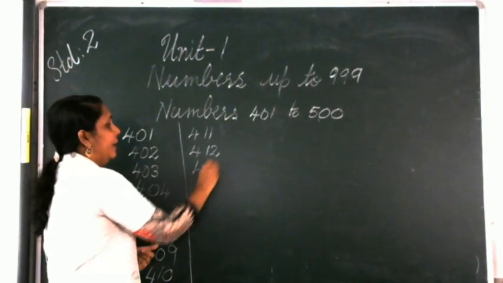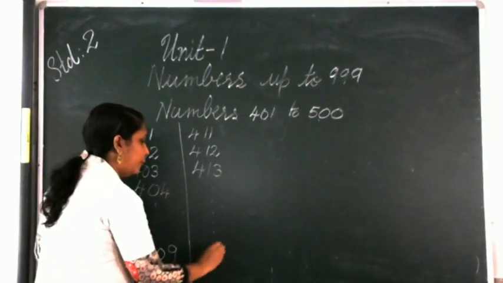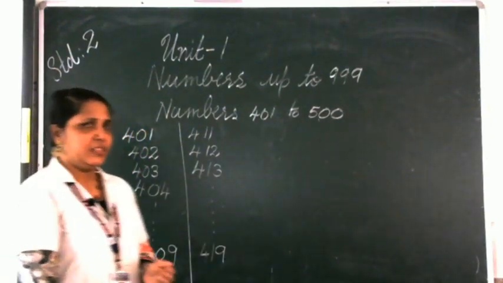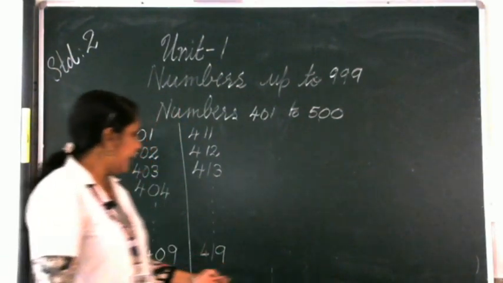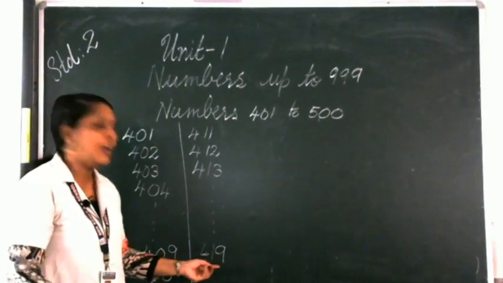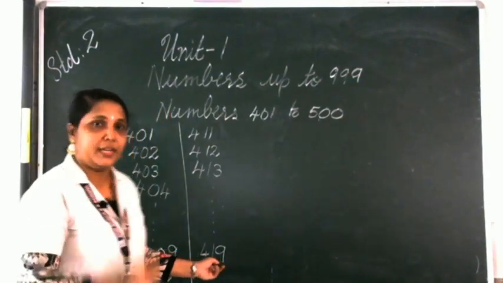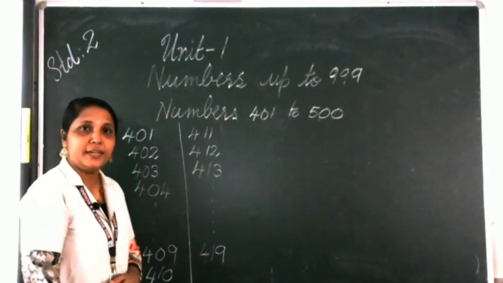Then 430, it will go like this. Then we will reach 490. There the confusion will come. 419, what is the next number? But it is easy, okay? What is the number after 19? After 19 you have 20. Then what will be after 419?